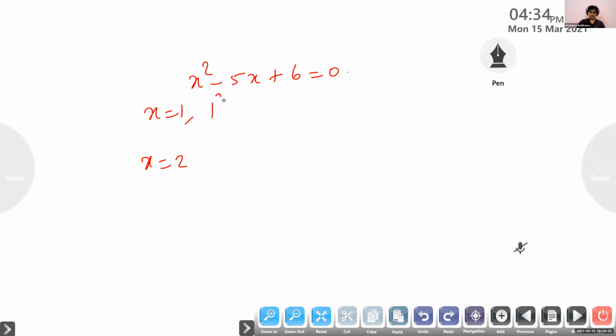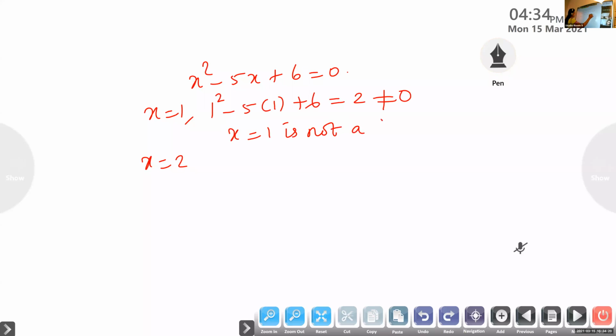When x is 1, it is 1 square minus 5 into 1 plus 6, isn't it? Is it a solution? No. This is equal to 2, which is not equal to 0. Therefore, x is equal to 1 is not a solution. When you substitute the value x is equal to 1, it is not satisfied by the equation.